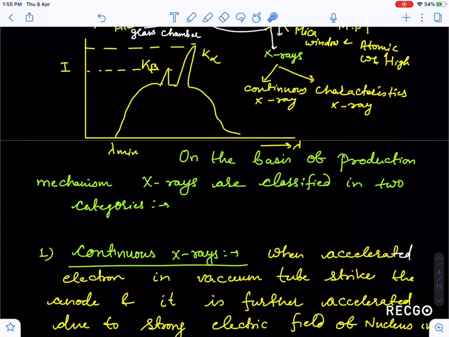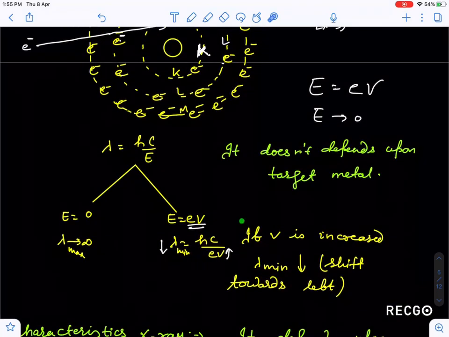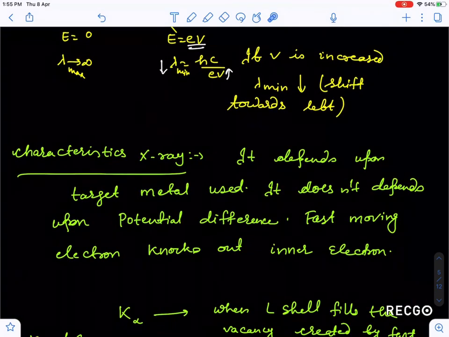They can ask you a question: if in this graph V is increased, lambda minimum will shift to the left like this. So that's why I have written here, if V is increased, lambda minimum will shift towards left.